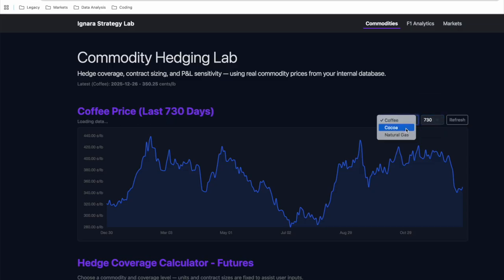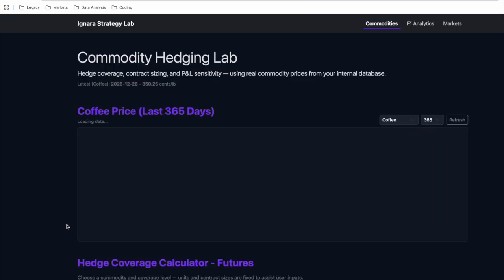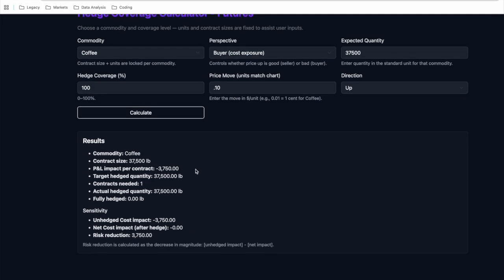And we could do that also for coffee and natural gas pricing. We could come down here to our hedge coverage calculator and say I'm a coffee buyer and I want to make sure that prices don't increase on me, and I want to be 100% hedged. In the event that the market moves against me by 10 cents a pound, I can see what the effect of my hedge would be, right? So I would have a readout here of my P&L impact and my risk reduction impact at the bottom.